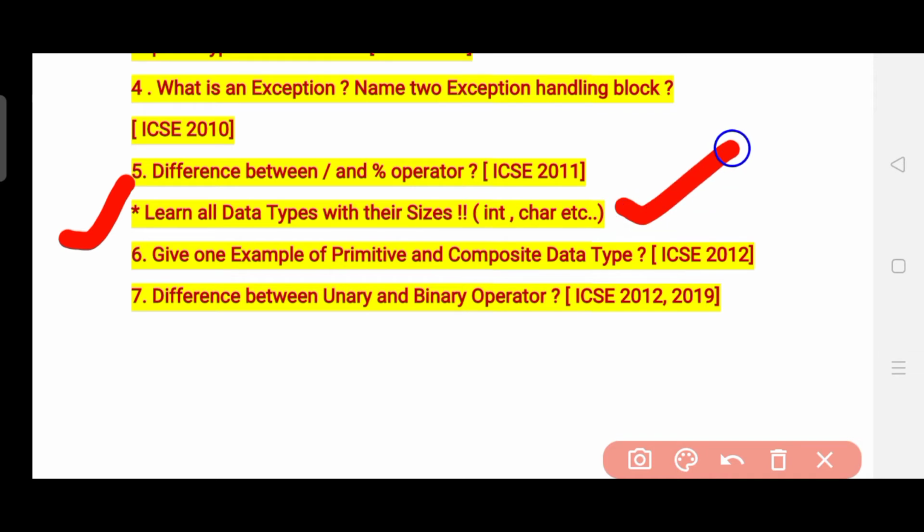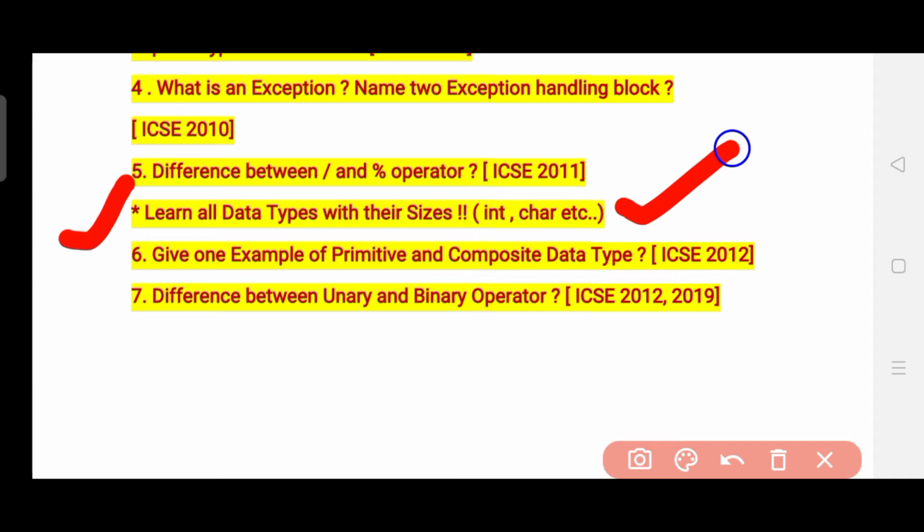Okay, you need to learn the different sizes of the data types like int, char, float, double, and all the data types, because sometimes ICSE asks to arrange them in ascending or descending order, or simply asks what the data size of the int data type is, or the size of the char data type. Straightforward question. So kindly learn all the data types with their sizes.